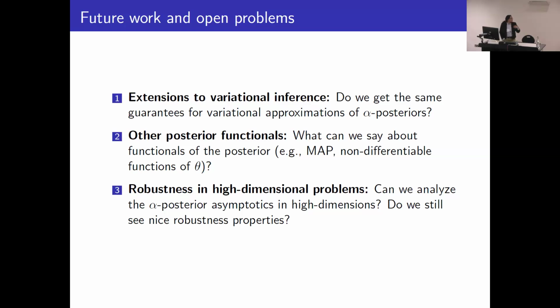We are also interested in other posterior functionals. This prior differentiability reduces how much we can do with our Laplace approximation, so for any non-differentiable function of theta, what can we say about root n consistency or not? And finally, do the appealing robustness properties of alpha posteriors carry over to certain high dimensional settings? That's something we'd be interested in looking into.